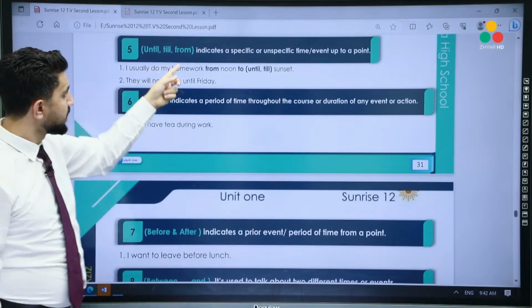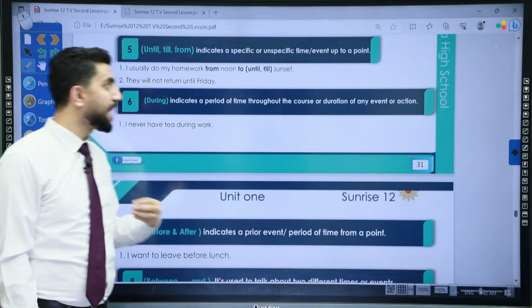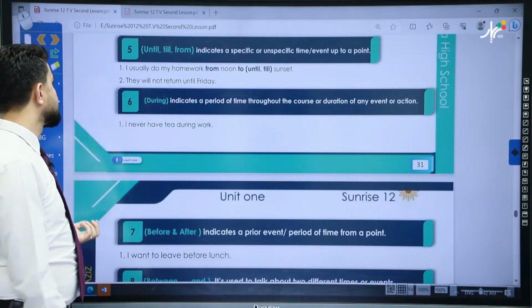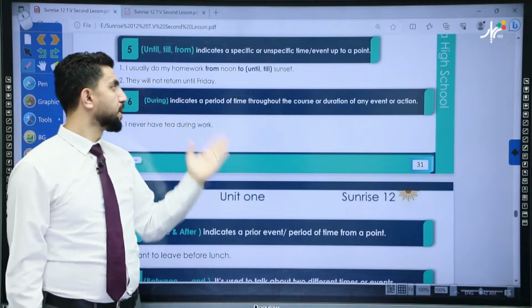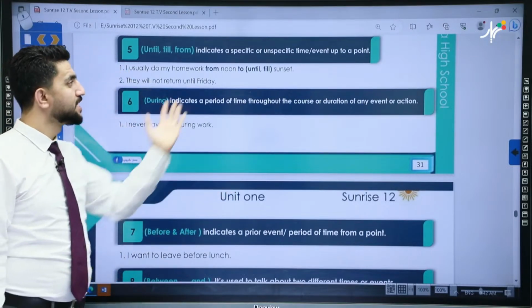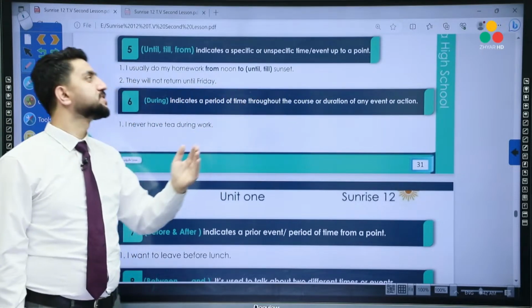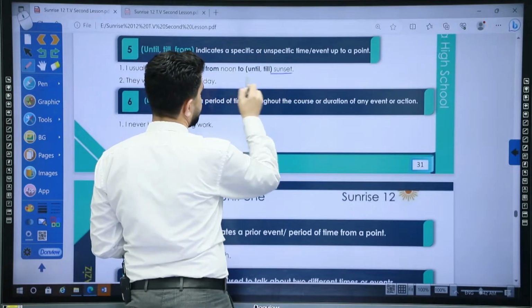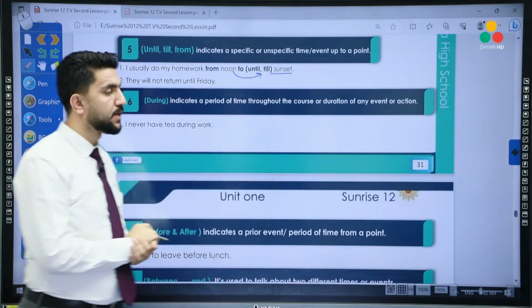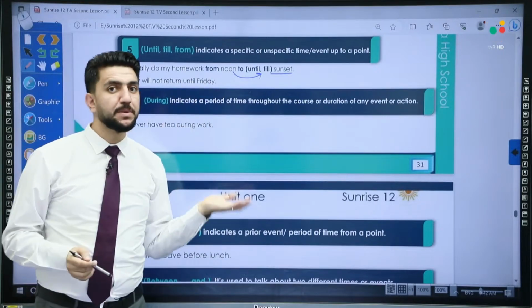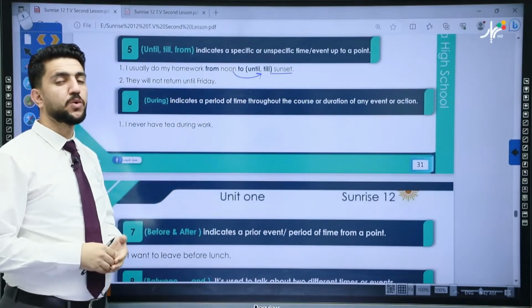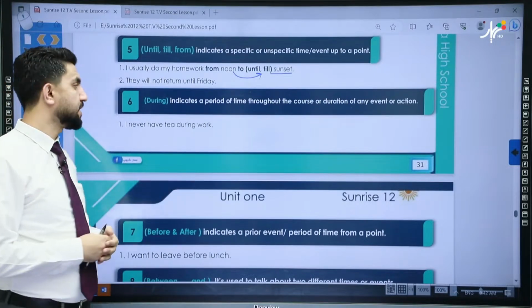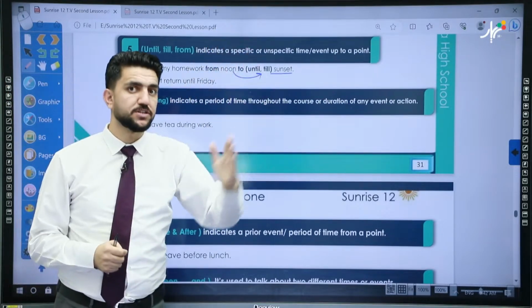Okay, until, till, from indicates a specific or unspecific time or event to one point. So for example, I usually do my homework from noon to sunset or until sunset. In this case, we have another event. We can use until in this case, okay? For example, please watch the video until the end. So until the end, okay?